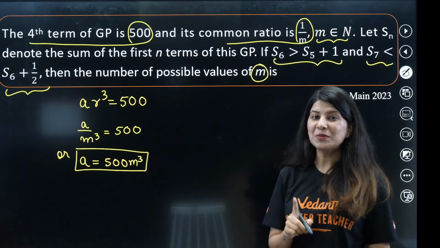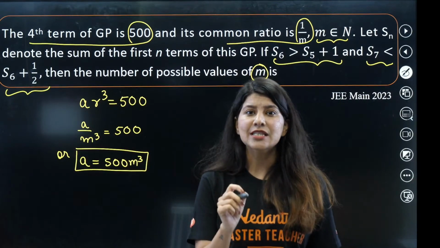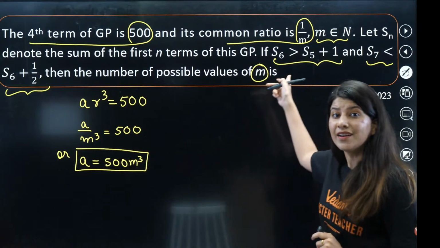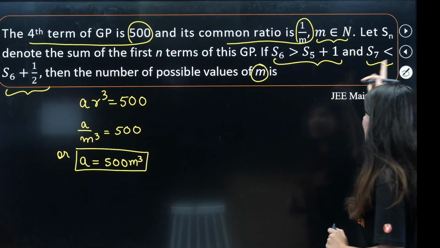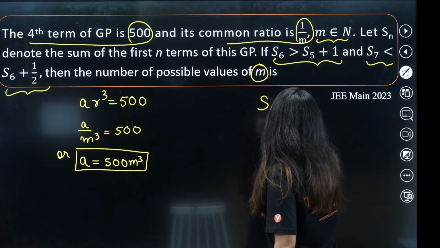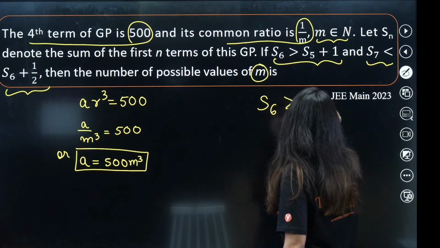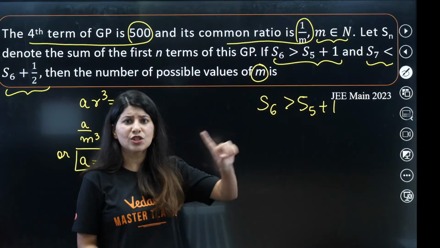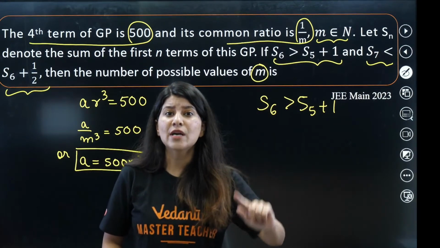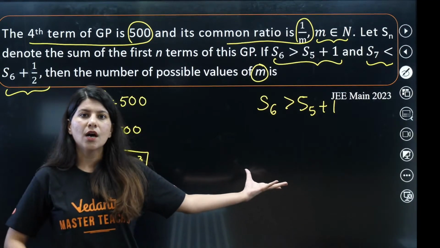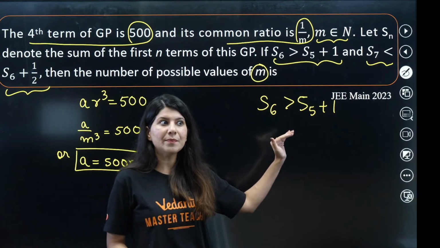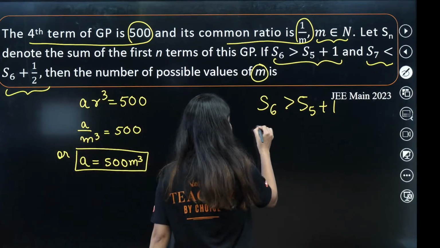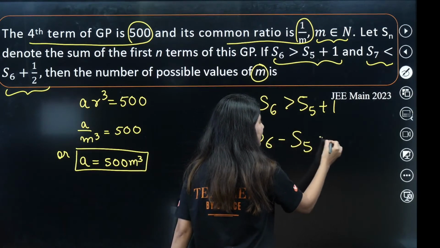I have taught you this in our JEE Flash session, and trust me, that particular concept is extremely important and it is used in this particular question as well. So S6 minus S5 is greater than 1. One way of doing this question is to put the value of S6 of the geometric progression. You know the formula of the sum of n terms, right? You can put it, but here it will make the question lengthier. Rather, I know one very important trick, which is what? S6 minus S5 is greater than 1.